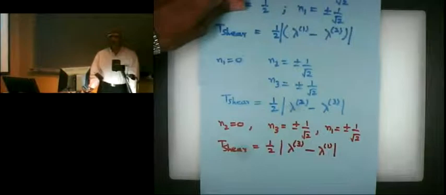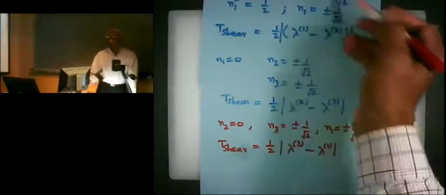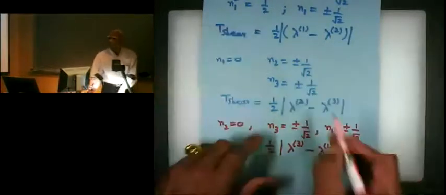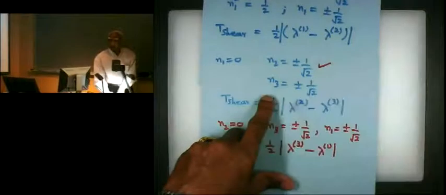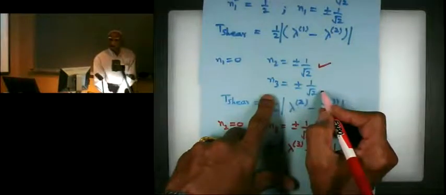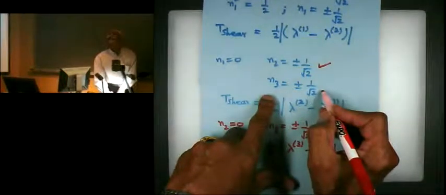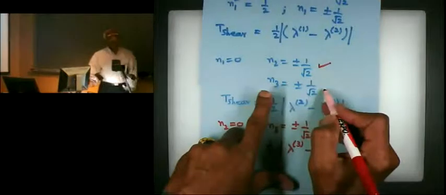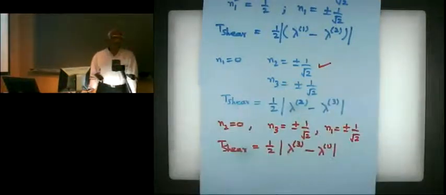So we have three values of maximum shear stress depending upon the plane we choose. So there are three planes. The reason I'm saying only three, there are really 6 planes, because here you have a choice of, you can choose plus 1 over square root 2 and minus 1 over square root 2. Plus 1 over square root 2 and plus 1 over square root 2. But the magnitude of the shear stress remains the same.